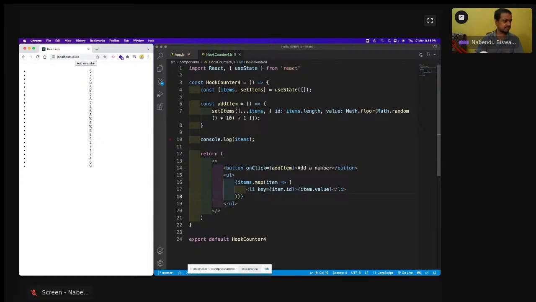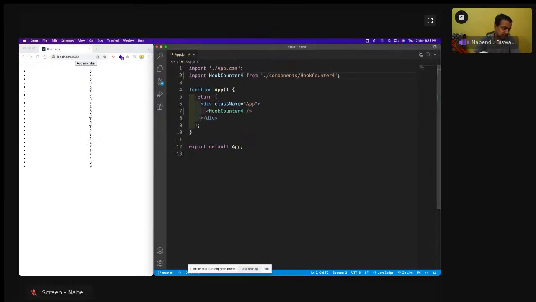So this is done. Now we are going to look into the next thing, which is useEffect. There are two main important hooks: one is useState, one is useEffect. So useEffect is the lifecycle method. As I've told, there are two things which were missing in the functional component. One is the state, which we have done with useState, and another thing which was missing is the lifecycle method, which we have learned in the previous class.